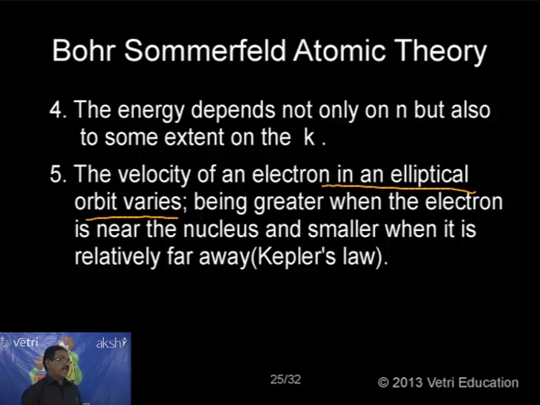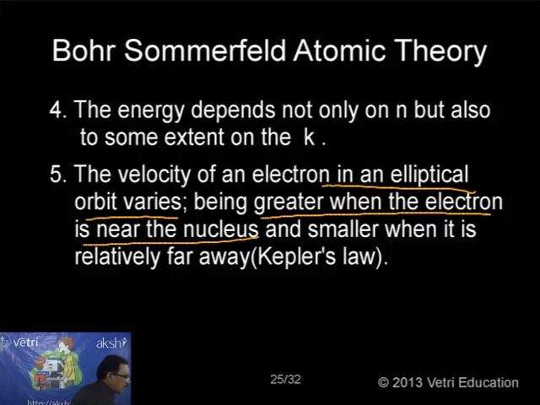The velocity of an electron in an elliptical orbit varies, being greater when the electron is nearer the nucleus and smaller when it is relatively far away. So if it is an elliptical orbit, there are two chances. It can come nearer to the nucleus, and it will go away from the nucleus. So the Bohr-Sommerfeld atomic theory postulate says the velocity of the electron will be greater when the electron is nearer and smaller when it is relatively far away.